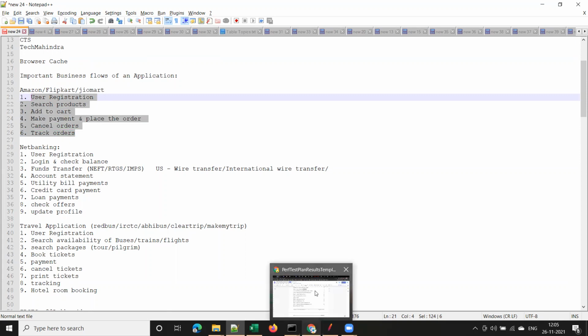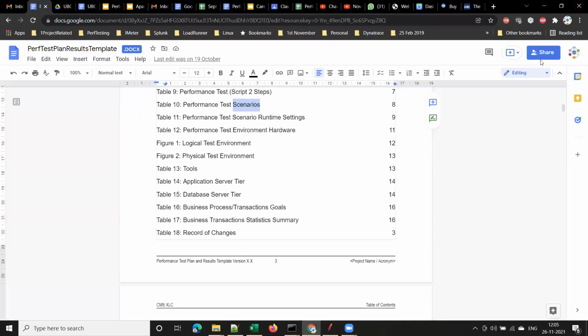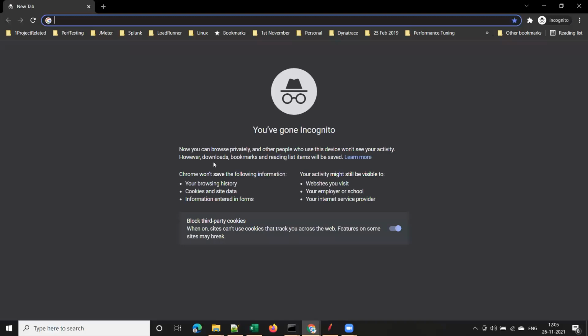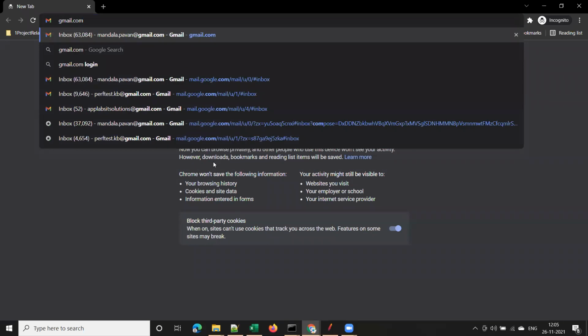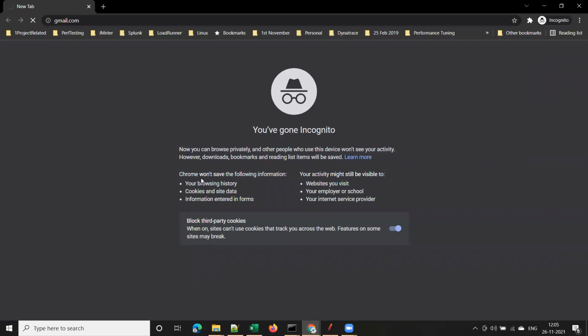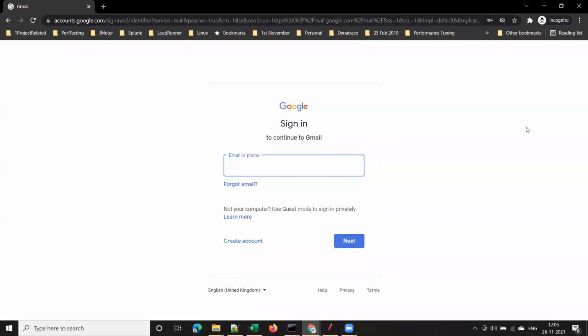Okay, let me explain this. Seems like most of you don't have an idea, right? So for example, which application shall we take? We'll take gmail.com. Okay, so I'll explain what is functional testing, what is covered as part of functional testing, and what is covered as part of non-functional testing.